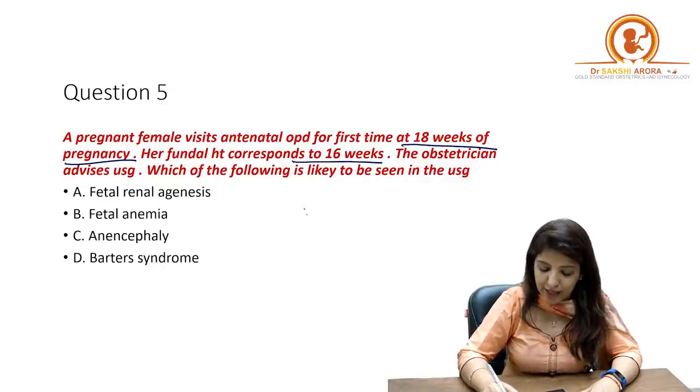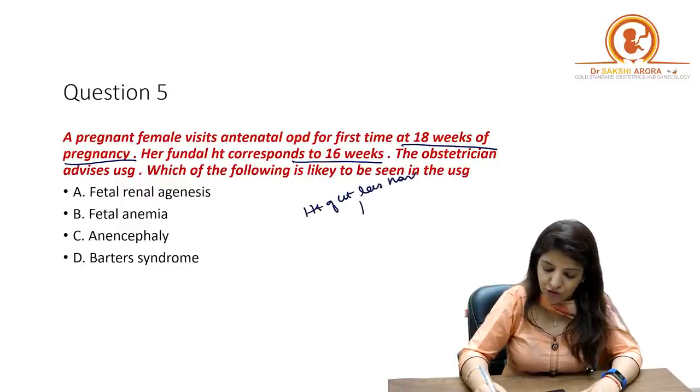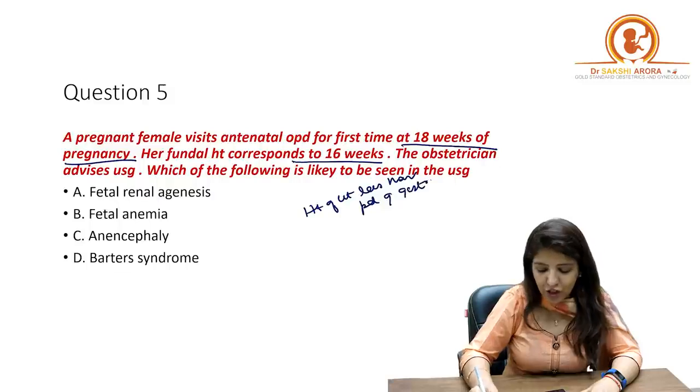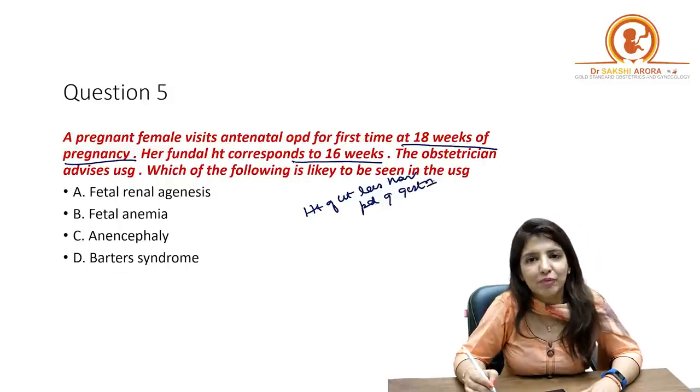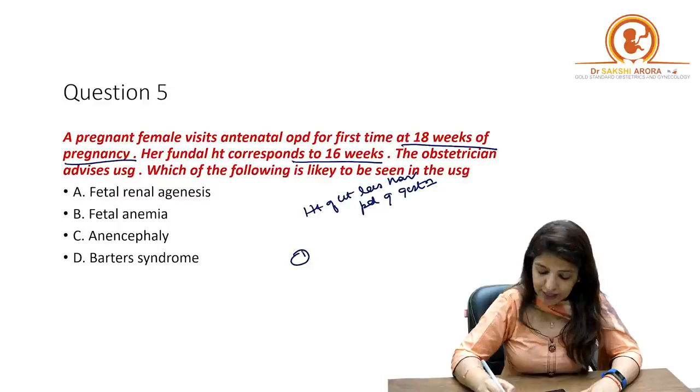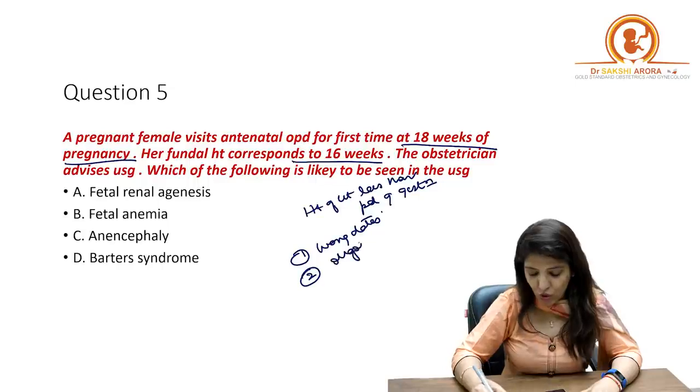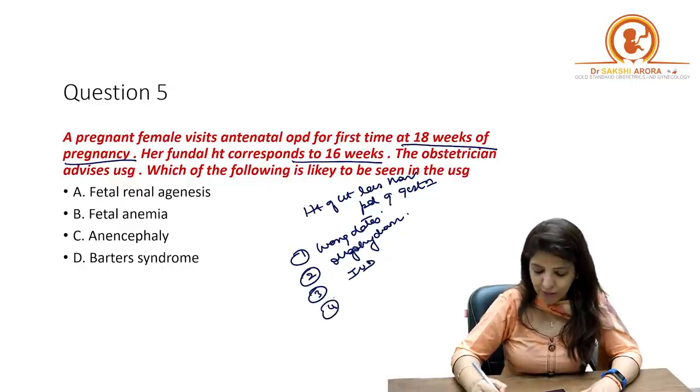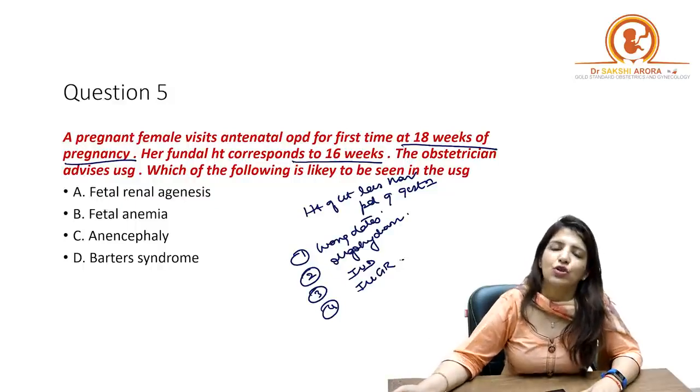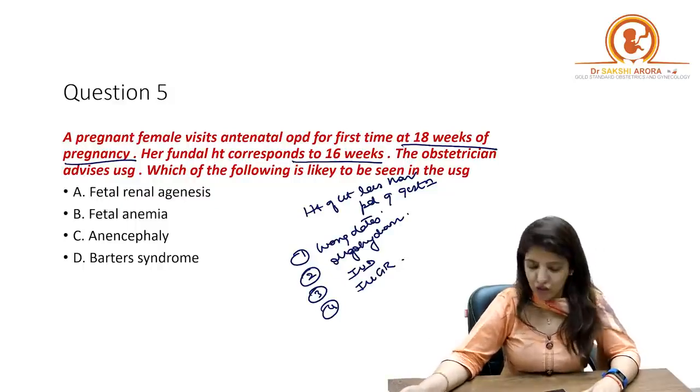That means the height of the uterus is less than the period of gestation. What are the conditions in which this happens? Number 1, wrong dates. Number 2, oligohydramnios. Number 3, intrauterine death of the fetus. And number 4, IUGR.